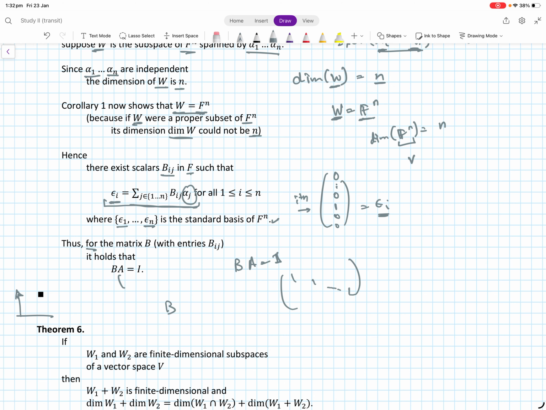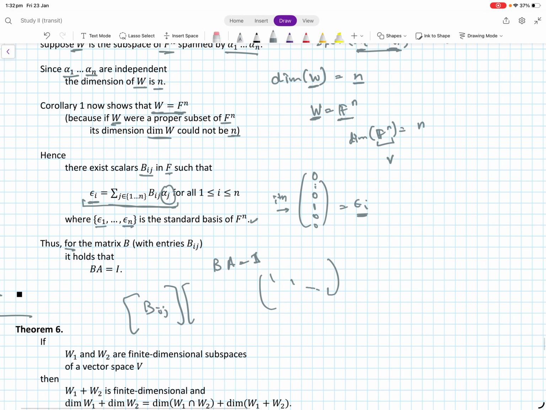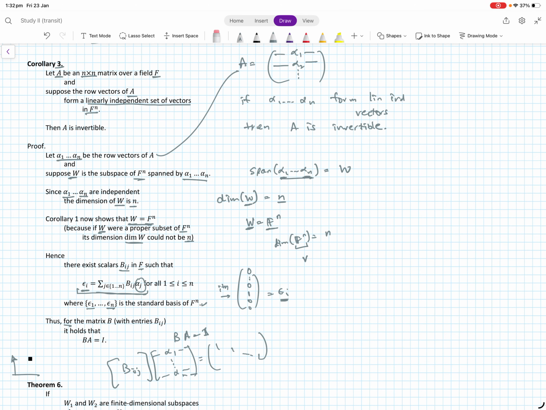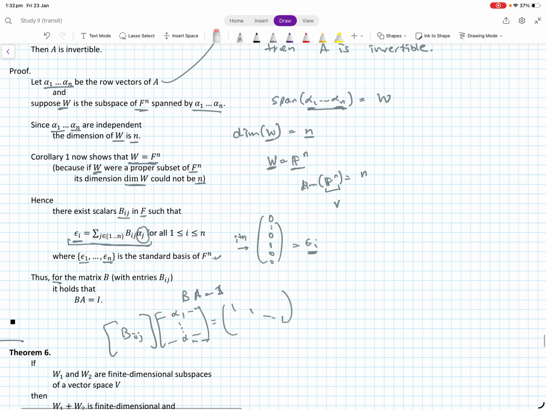B is the matrix that we get by using Bij as the entries, and A is the matrix of alpha 1 to alpha n, which is just how we had defined A. Okay, so we get this, and what does that mean?